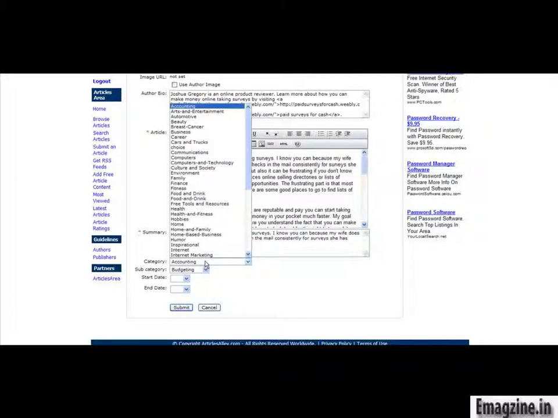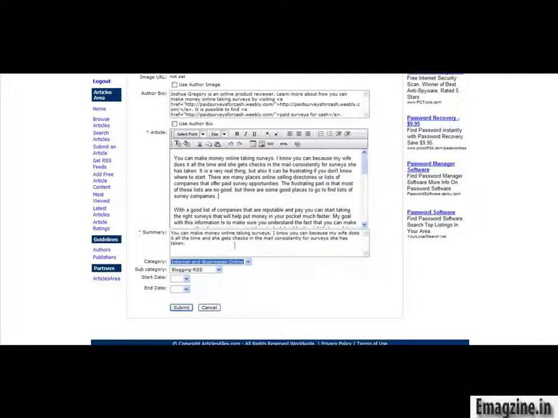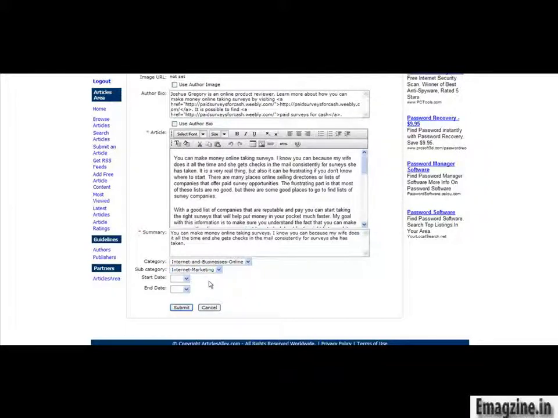Over here it says the category. This is where you would select the category. So this would be under Internet Business. Again, this would be under whatever topic you are promoting. So let's see here. I would say this would probably fall under, looks like Internet Marketing, because that's a way to make money online.